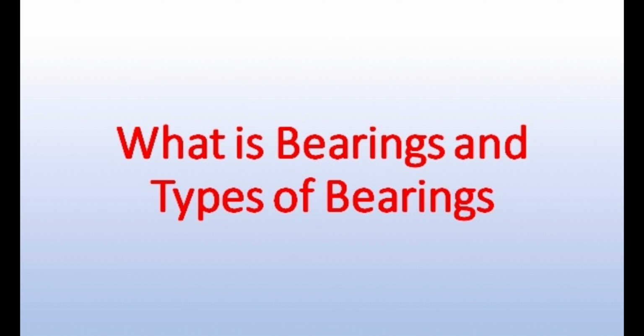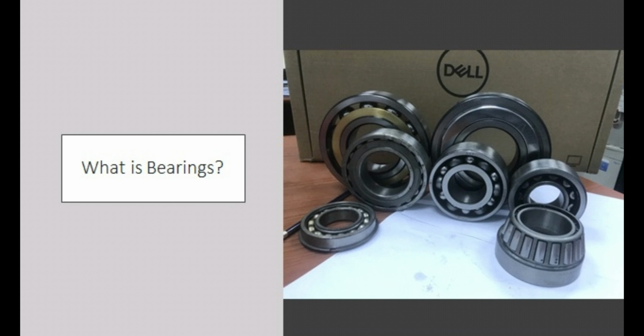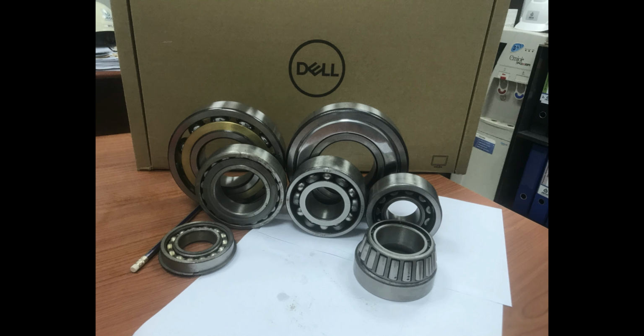Today we are going to discuss what bearings are and the types of bearings. So let's see what bearings are. A bearing is a machine element which supports the rotating parts of a machine and reduces friction. For example, to stop deviation in a shaft of a machine while rotating, a bearing is used.